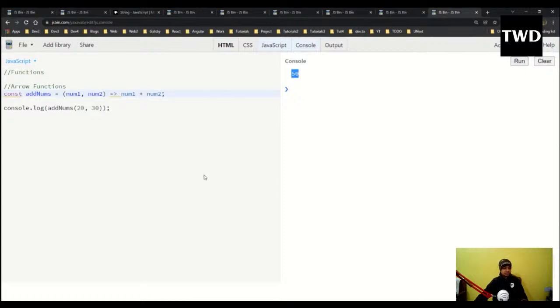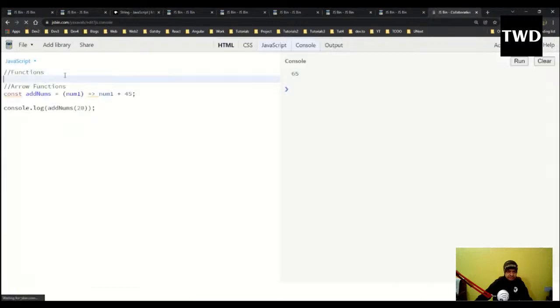One more thing: suppose I am always going to have num2 as 45, so num2 is not passed. I'm only passing one parameter, 20, maybe like this. Clear it, run it, and 50 will come. No, why is 50 coming? 55 should come. I don't know. Sometimes this happens. Yeah, 65 is coming now. So yes, it is correct.